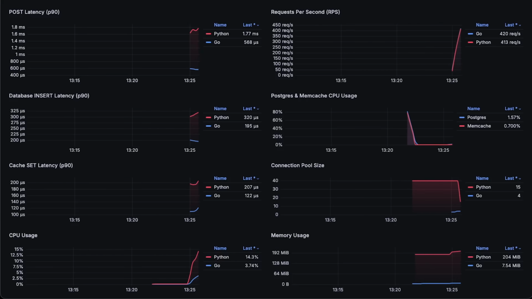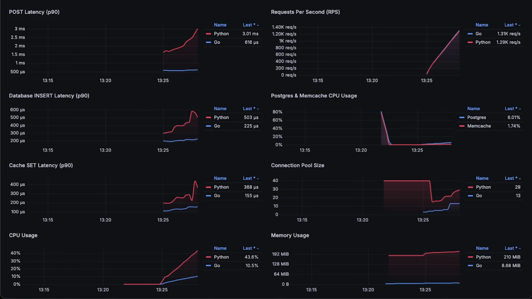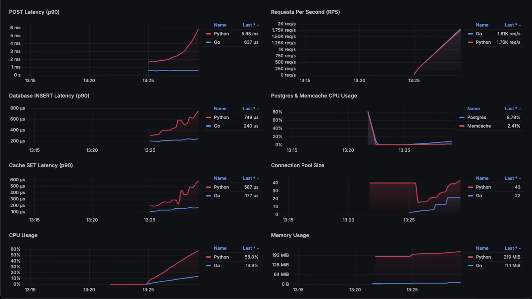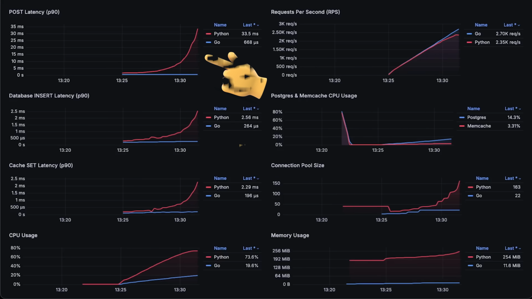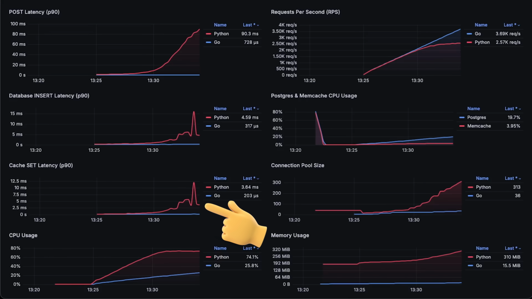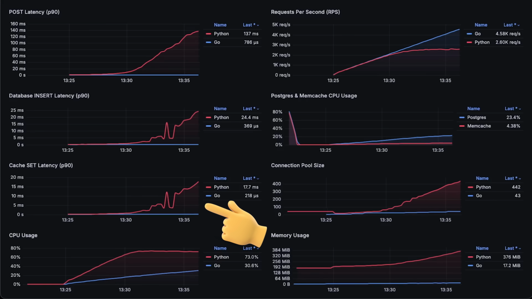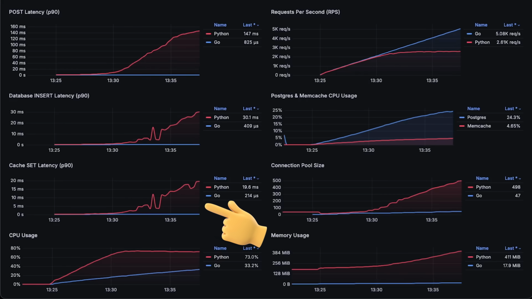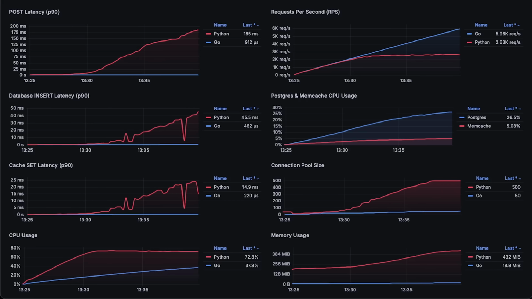Now, the second test is where all those improvements went, and it really made a significant difference in real-world use cases. When your application needs to parse the body of the request, insert the record into a relational database, and cache it somewhere like Redis or Memcache. So if you want to improve your Python app, I would suggest comparing both implementations and seeing the real difference in performance on the dashboard.